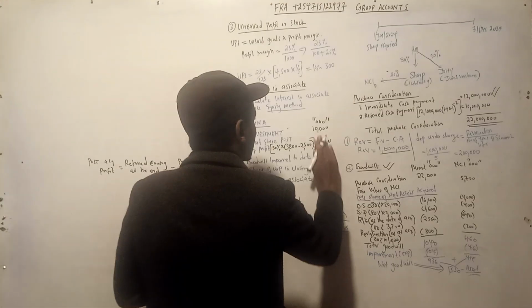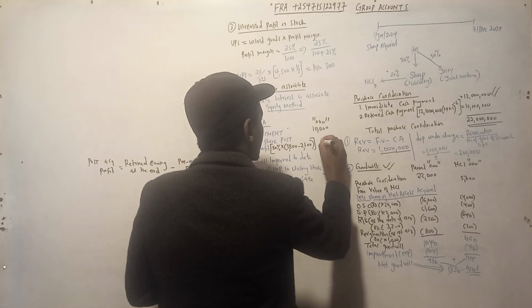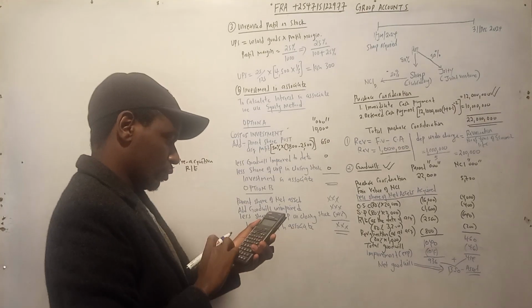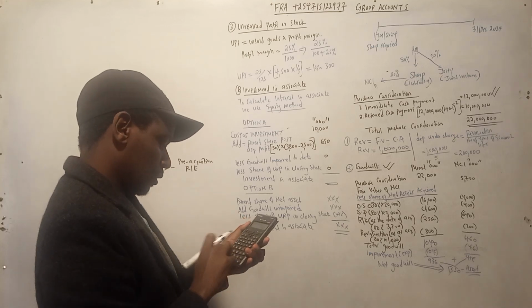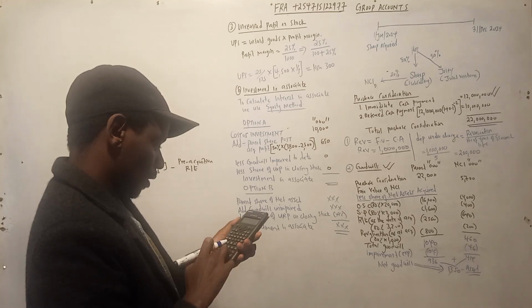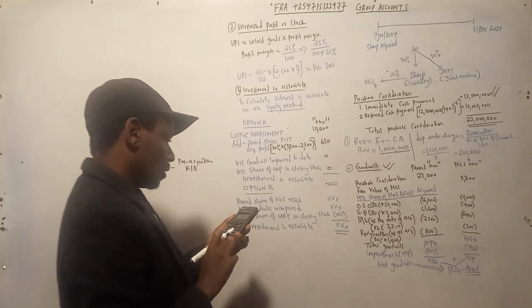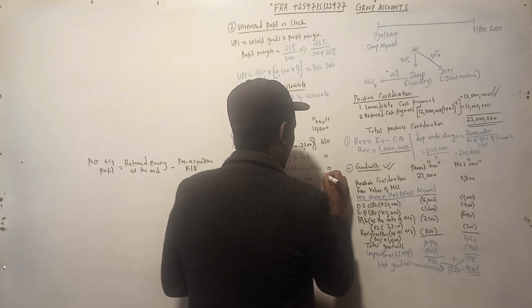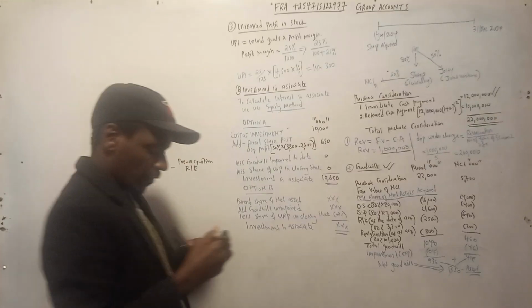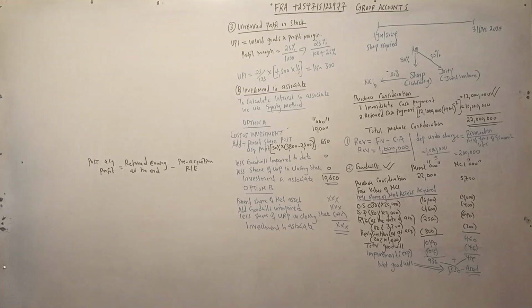So 3,800 minus 2,500, that is 1,300 times 50%, that is 650. Then we add 10,000. That is 10,650. So that's the investment in associate, and that investment in associate is treated as an asset. So that one is all about it.